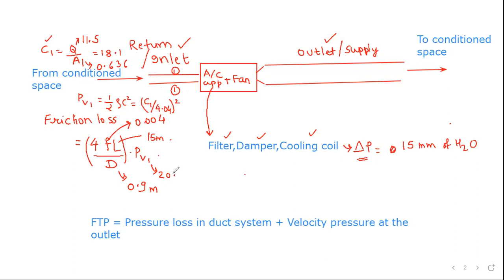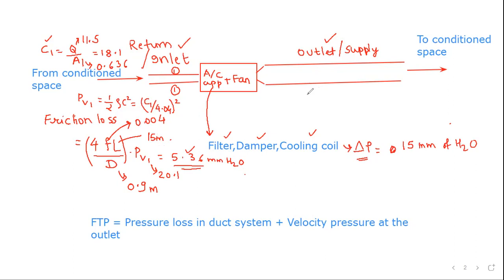Okay, and this way you can calculate the inlet duct friction loss. The other way is, instead of using this analytical method, you can also use the friction chart for calculating this friction loss. So I have now calculated the friction loss for this inlet portion.